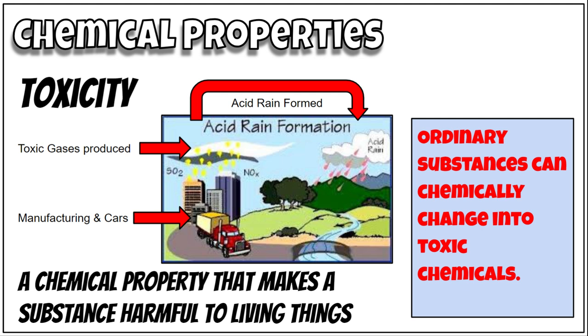Toxicity. So toxicity is a chemical property that makes a substance harmful to living things. Ordinary substances can chemically change into toxic chemicals, but some chemicals are already toxic to begin with.